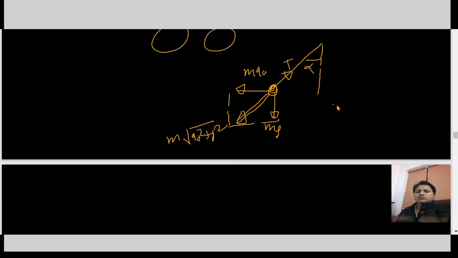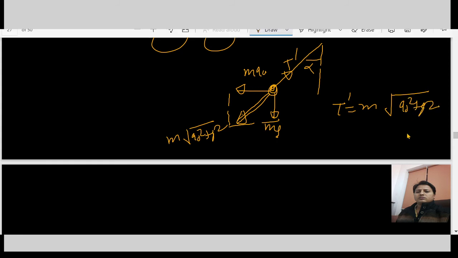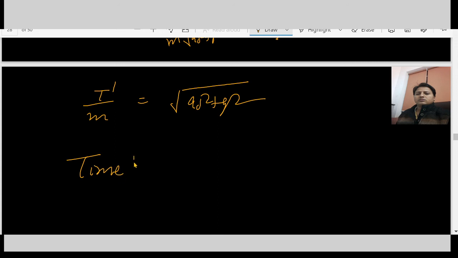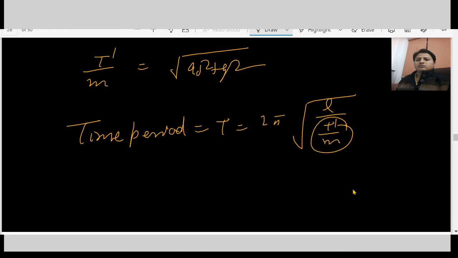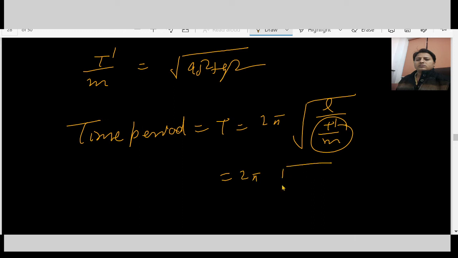So what is tension? Tension is T dash. T dash is m under root a0 squared plus g squared. So T dash over m is under root a0 squared plus g squared. So what is the time period? Time period is 2 pi under root L over (tension over mass). So the required time period is 2 pi under root L divided by under root a0 squared plus g squared. So this is our required time period.